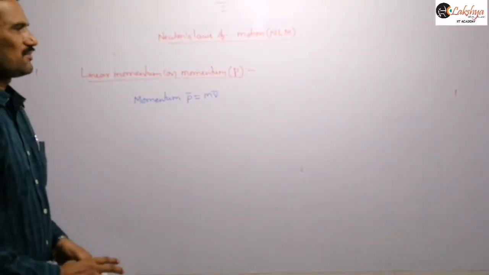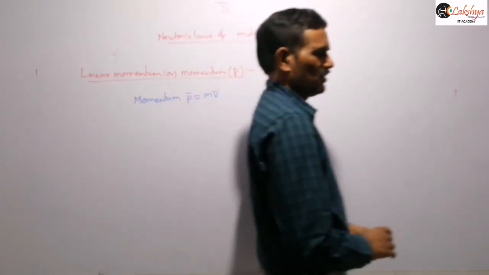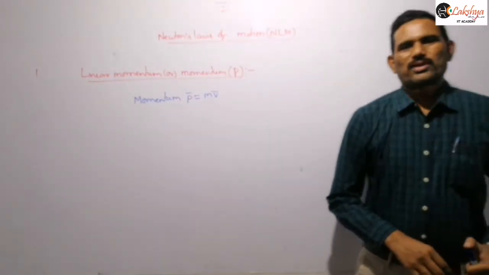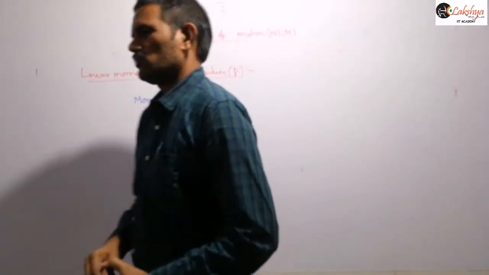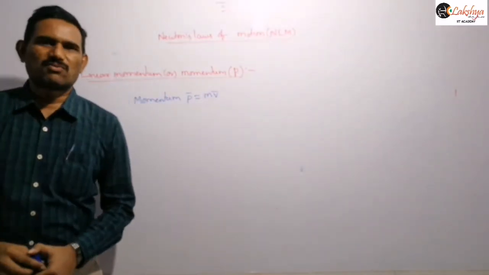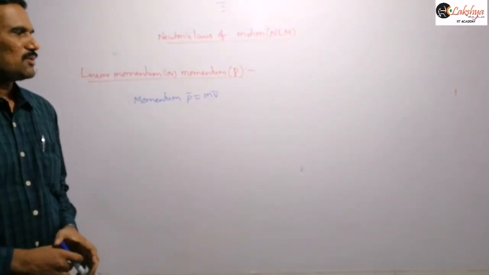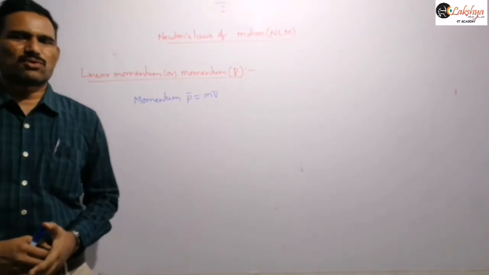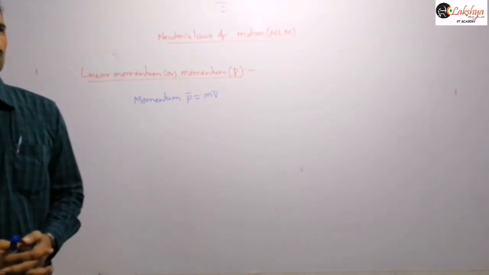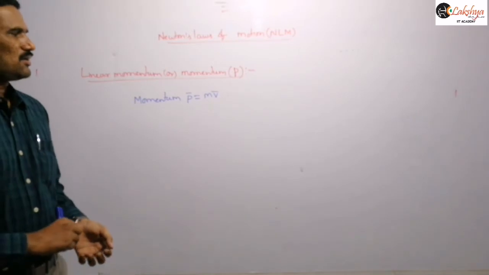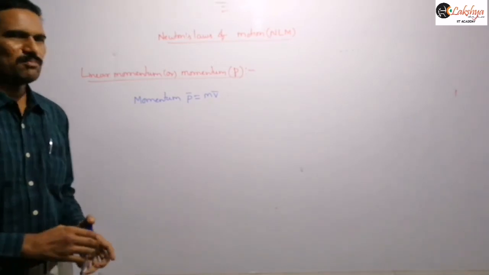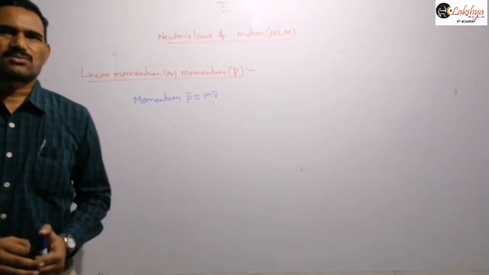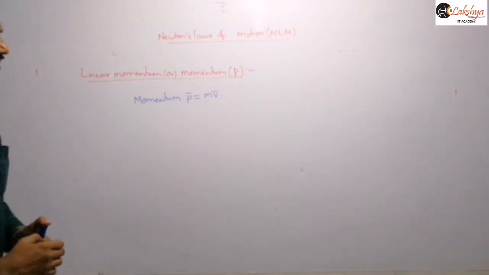So next, mention the definition. The product of mass and velocity of an object is called momentum of the object.